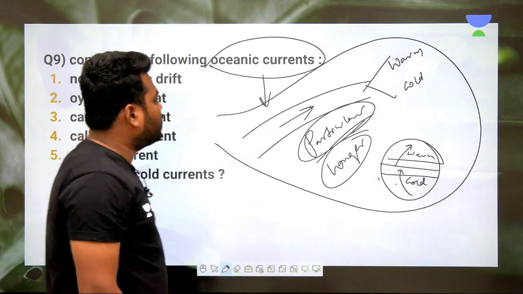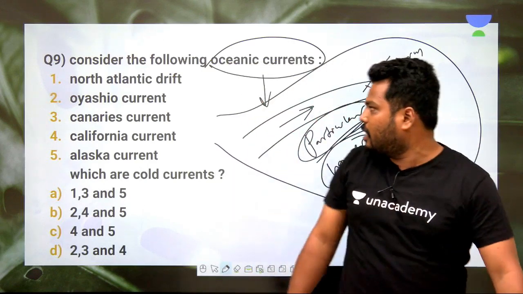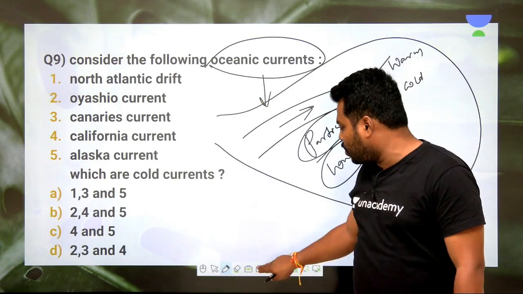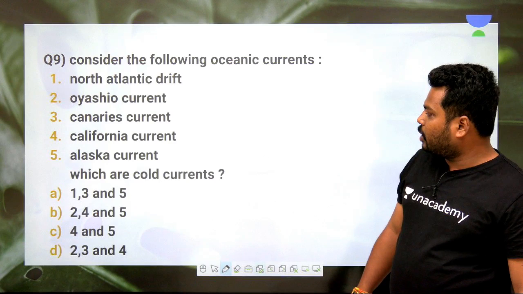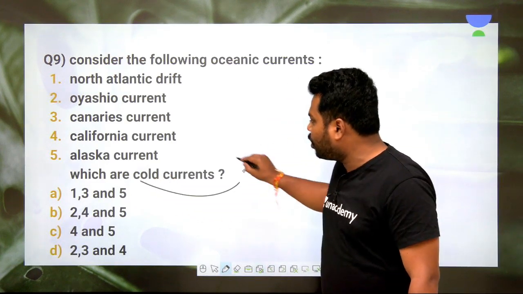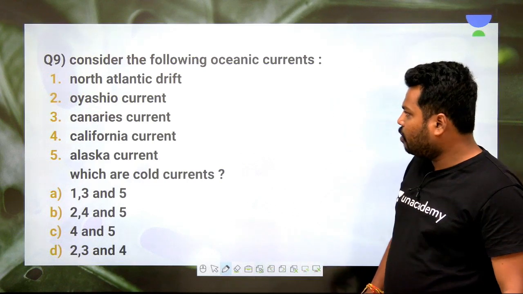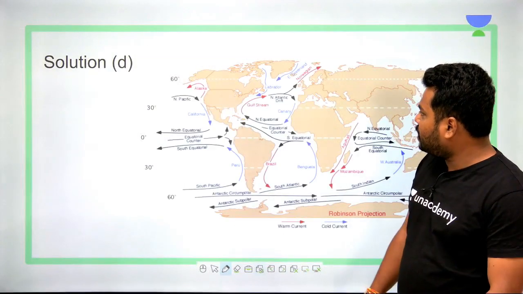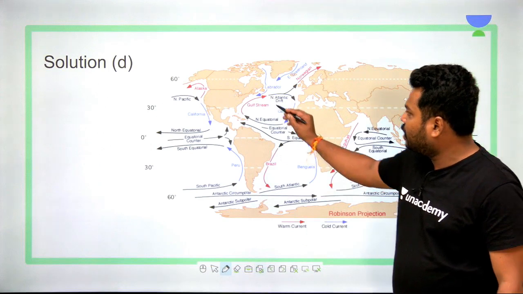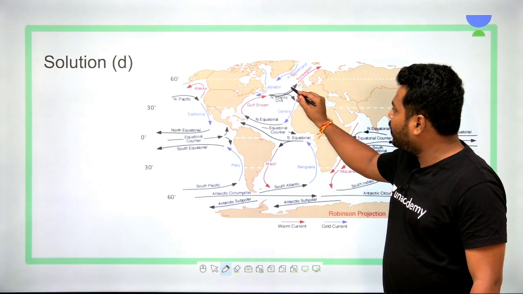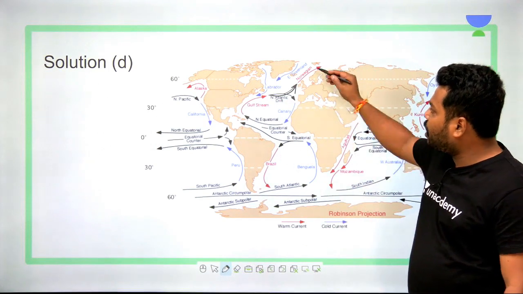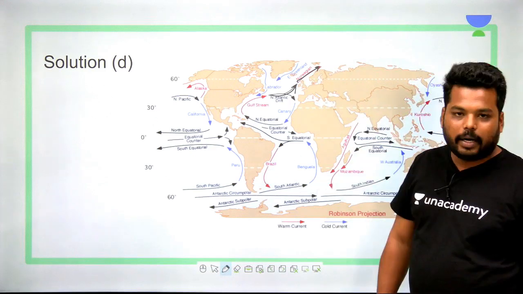So in this way, these are the oceanic currents. Now let's examine which are the warm oceanic currents and which are the cold oceanic currents. Let's check out the North Atlantic Drift. We have to find out the cold oceanic currents. We will see in the map. First, the North Atlantic Drift. This is the zone where we have the North Atlantic Drift, which continues as the Norwegian Current.